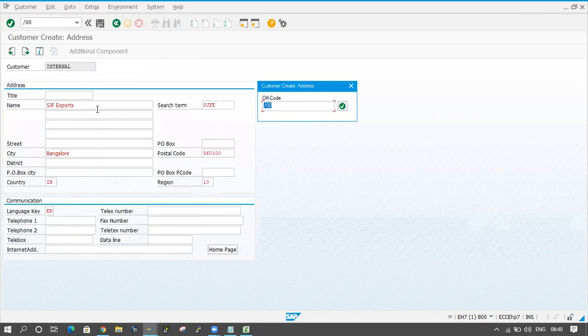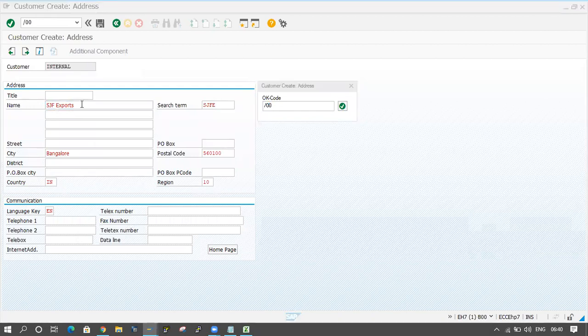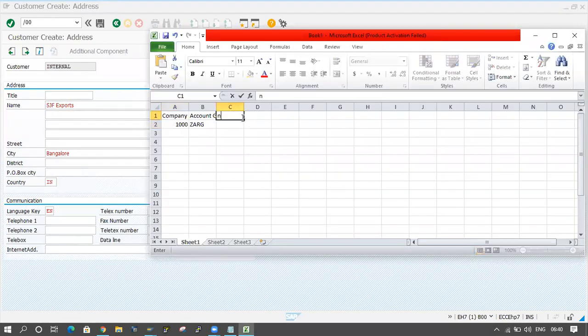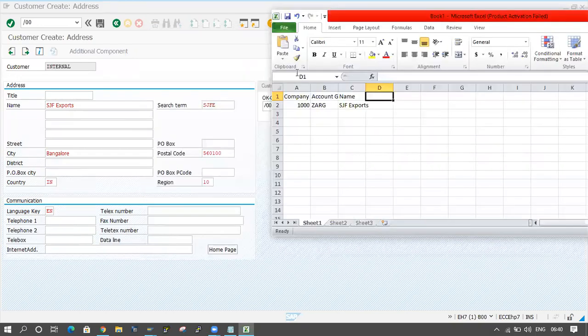In this screen, I am maintaining the name. The name is SJF Exports. Next one is the search term, SJFE. I am maintaining SJFE. The next field is the city. City is Bangalore.